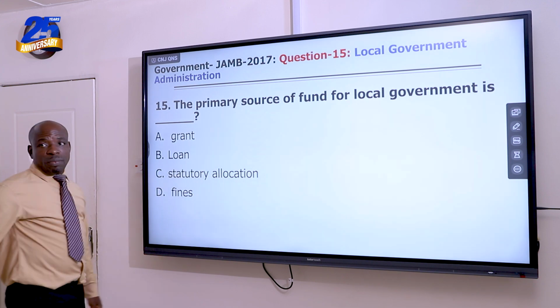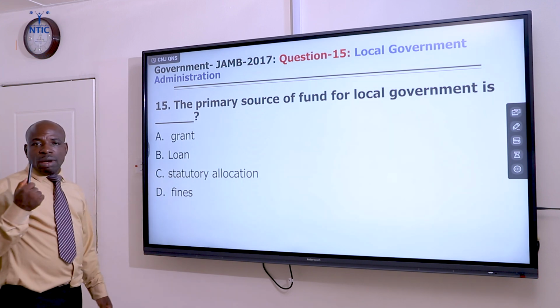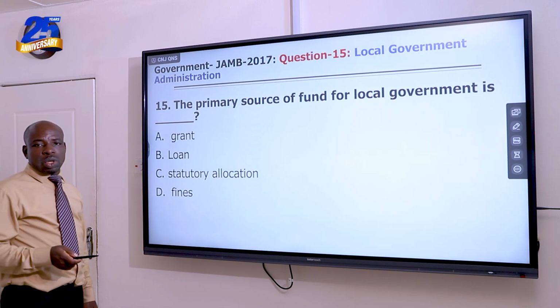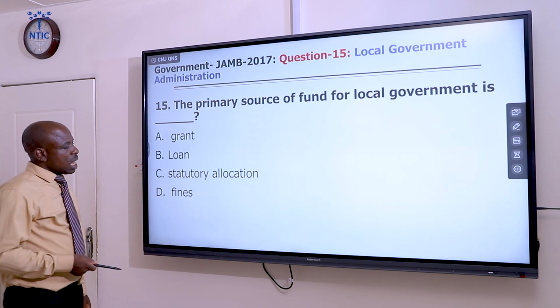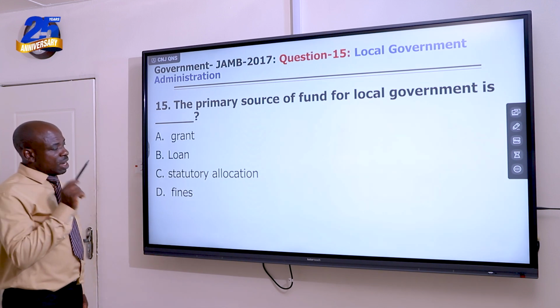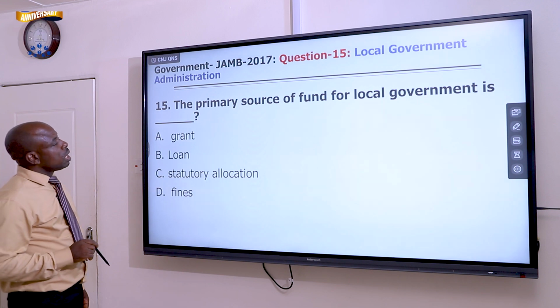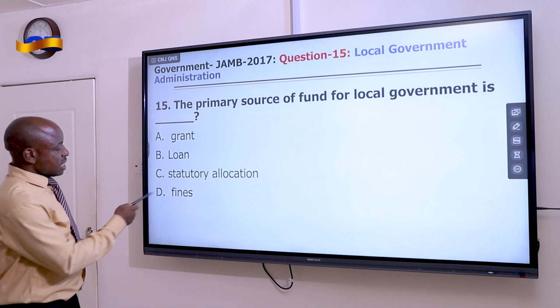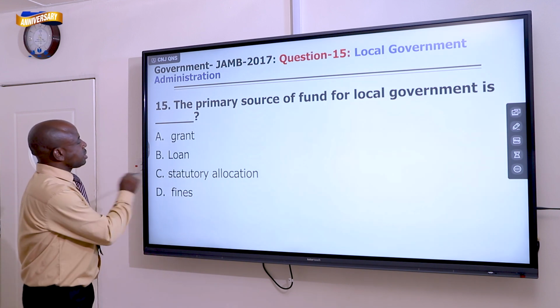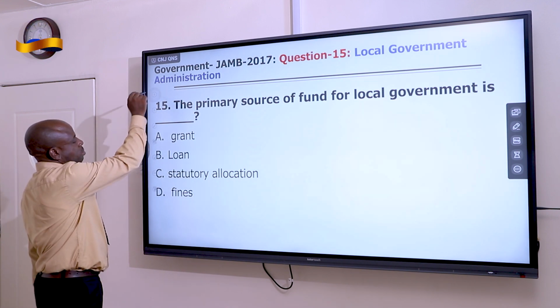Statutory allocation comes from the federal government. This is the money that is shared from the federation account that goes to the three tiers of government. The statutory is the highest. It is the highest revenue that goes to the local government. And these days, they are receiving it in a joint account. But the correct answer here is C. Let's see what it is for JAMB.